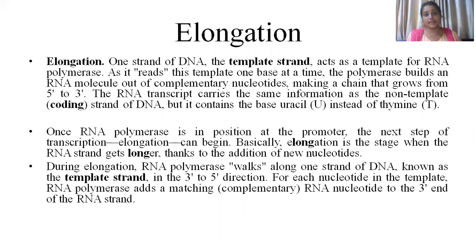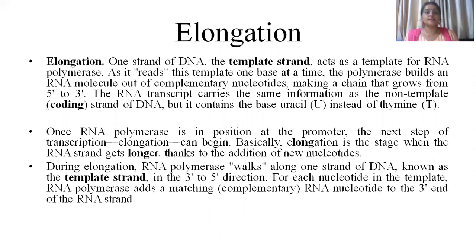Here I have used the word core enzyme, not holoenzyme, because after initiation, the sigma factor is separated from the RNA polymerase, and new nucleotide addition will be done by the RNA polymerase core enzyme. So as new nucleotides are added, the mRNA becomes longer, and the RNA polymerase core enzyme walks along the template.